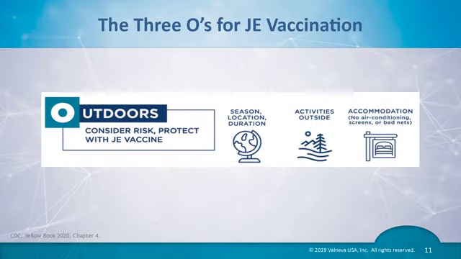The second O is for outdoor travel. Travel during the outdoor season or spending time outdoors or participating in outdoor activities are all factors that increase the risk of mosquito exposure and therefore increase the risk of JE. The outdoors also include spending time in accommodation that lets the outdoors in because of a lack of screens, air conditioning, or bed nets. Outdoor travelers require a careful evaluation of risk and an individual assessment for vaccination.